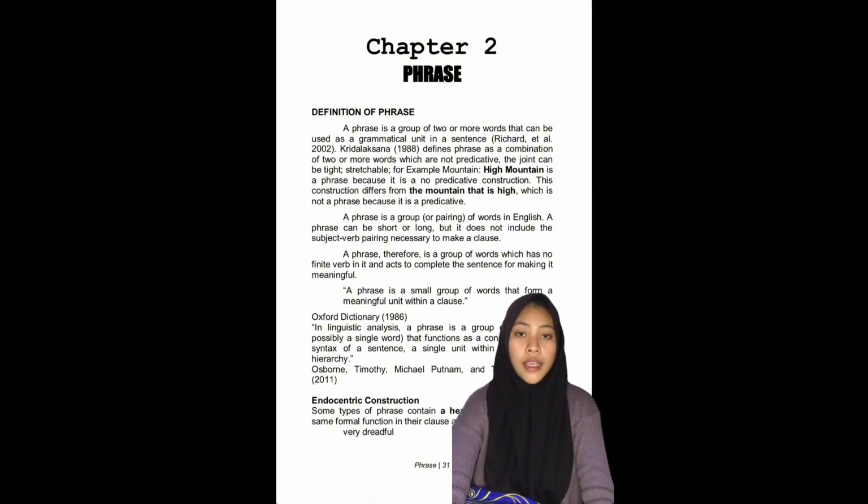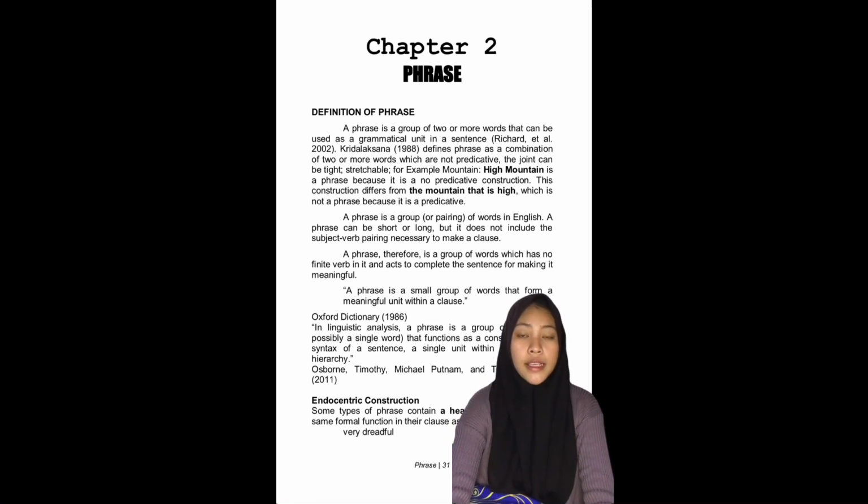A phrase is a group of words in English. A phrase can be short or long, but does not include the subject and verb necessary to make a clause. Therefore, a phrase is a group of words that does not have a finite verb in it and needs to complete the sentence to make it meaningful.